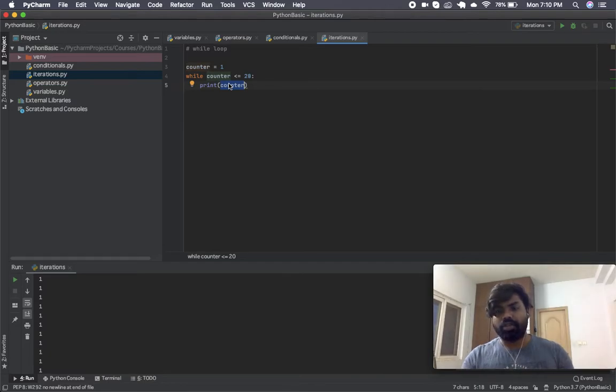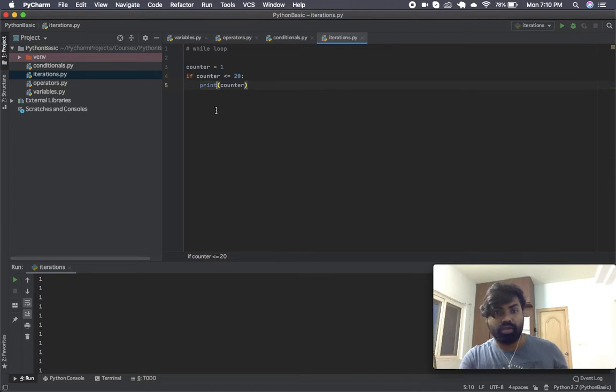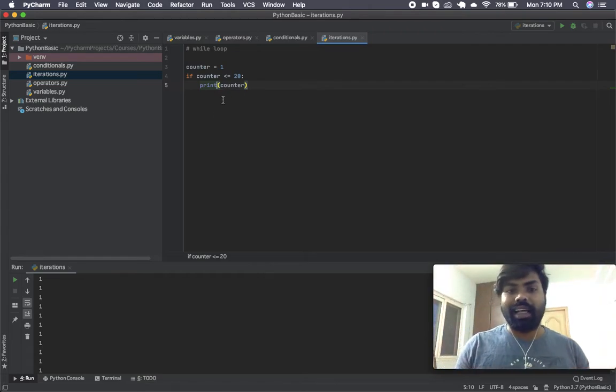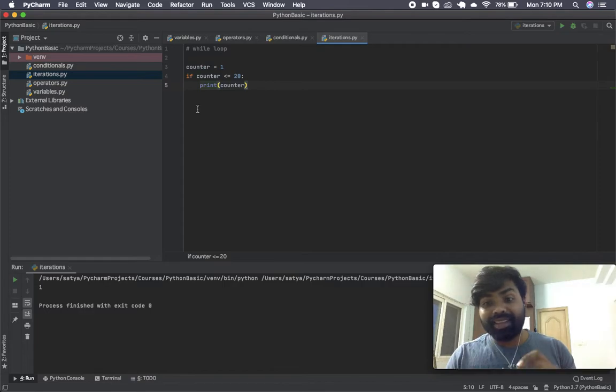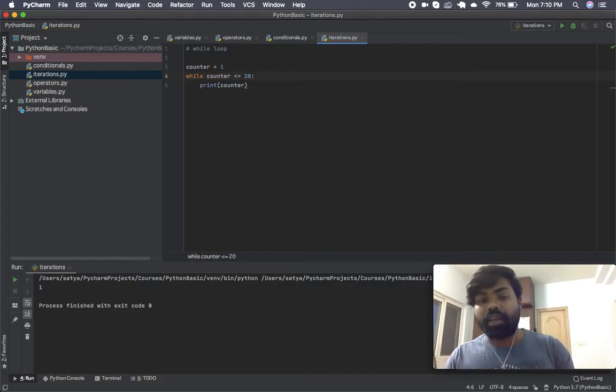The only difference between if and while here is, for example, if I change that from while to if, the counter will be printed, and counter is 1, so we will get the output of 1. But this action is done exactly once. So if we want to do it multiple times, we have to use a while. But we also need a way to come out of the loop, right? We don't want to keep doing that forever.